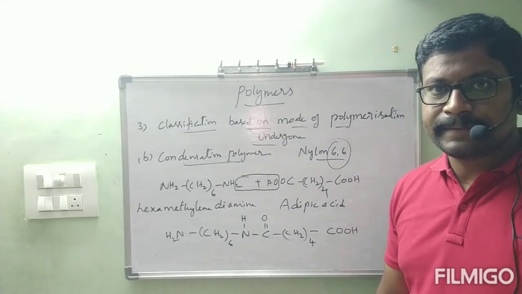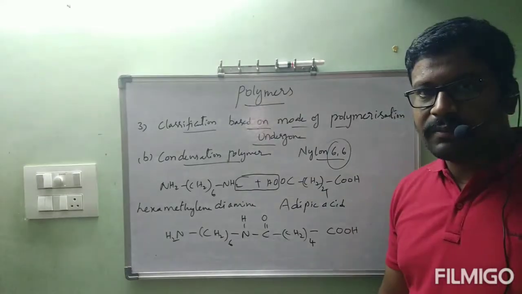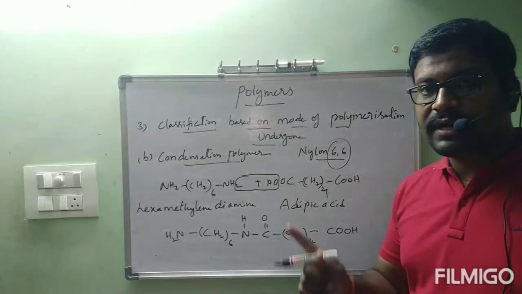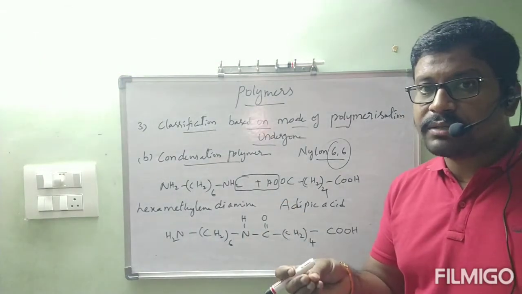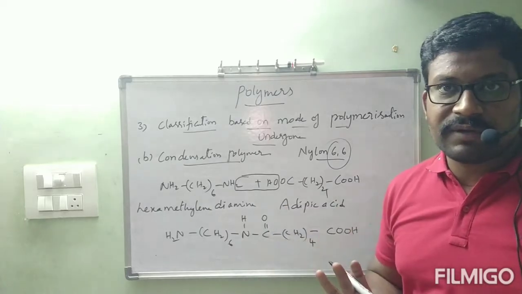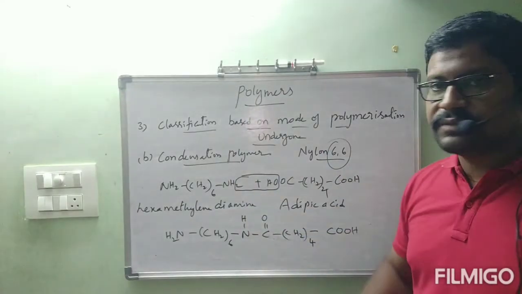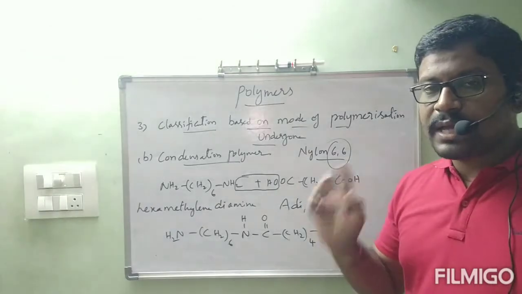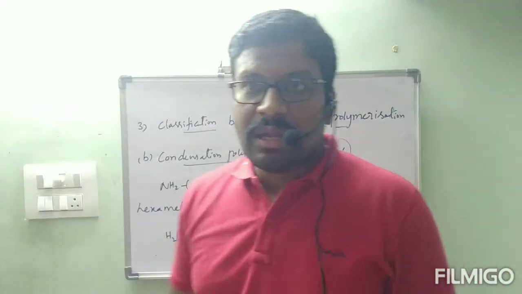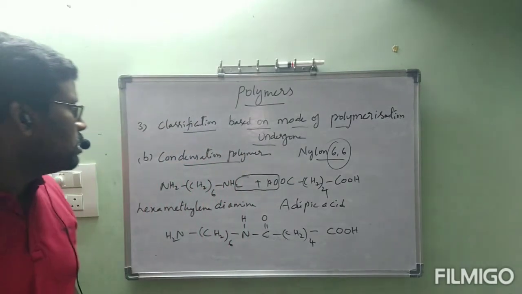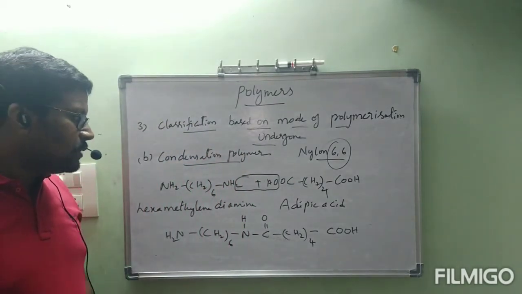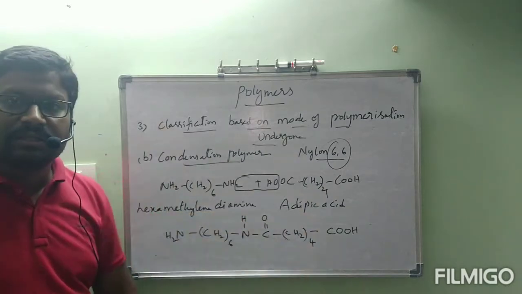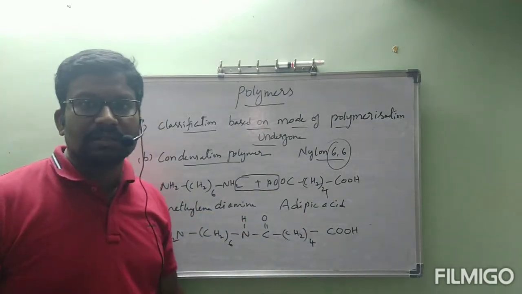Did you understand? All of you? First one, addition polymer. Simply by addition reaction, it will be formed as polymer. In condensation polymer, definitely byproducts like small molecules such as water, NH3 will be evolved. Okay? This is about the third classification. Classification based on mode of polymerization undergone. Two types are there: addition polymerization and condensation polymerization. And what about the undergone reaction? All these things we have seen now. So this is about the third classification.